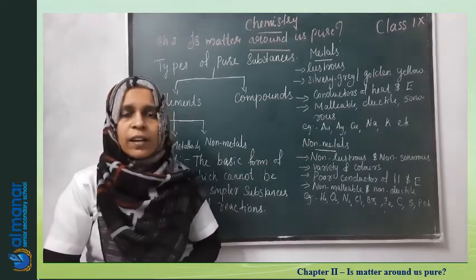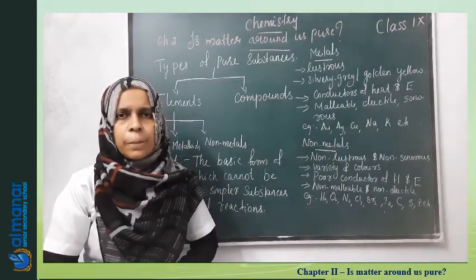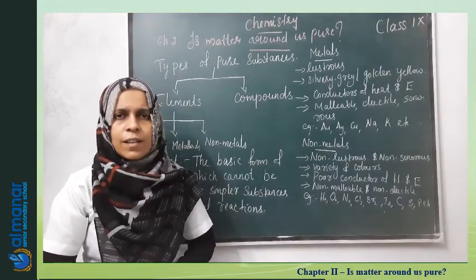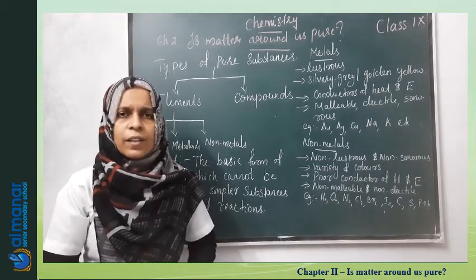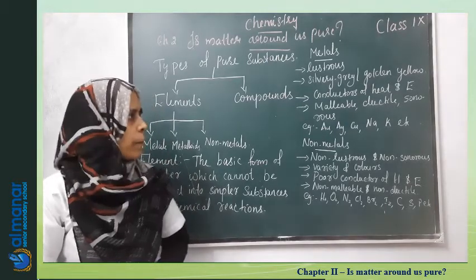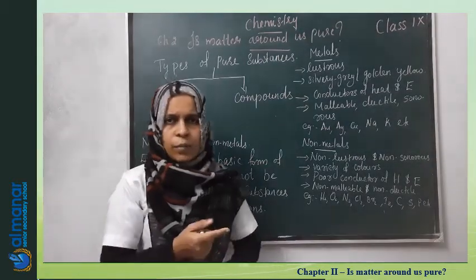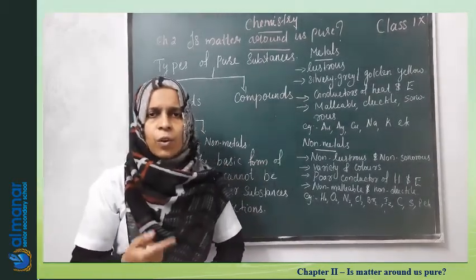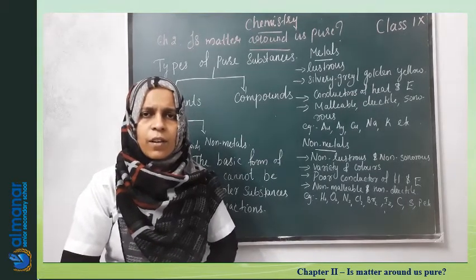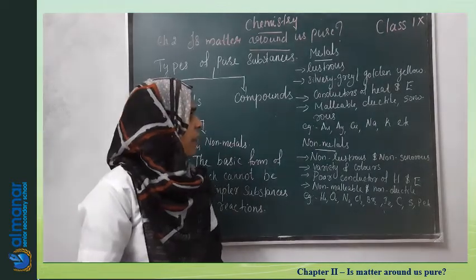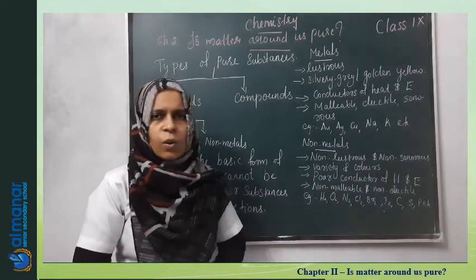Then they are good conductors of heat and electricity. That is why the cooking vessels are made up of aluminium or steel. Steel is an alloy of iron, so that is also made up of iron only. And we use copper wires in electrical circuits. Why? Because copper is a metal and it is a good conductor of electricity. Then they are malleable, ductile and sonorous.